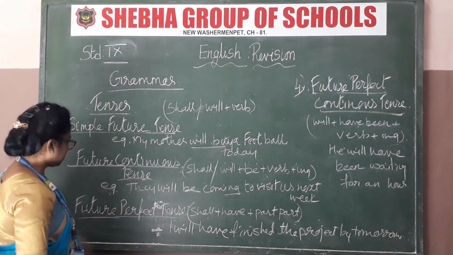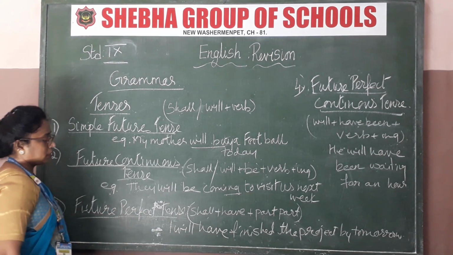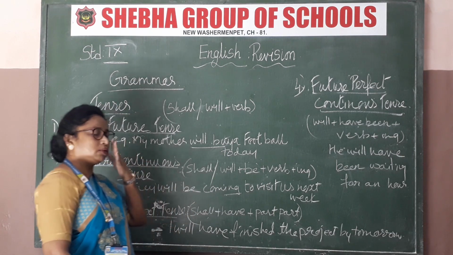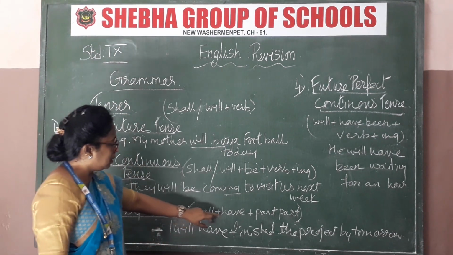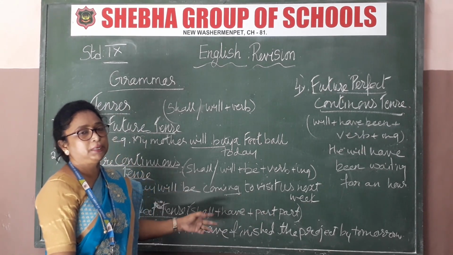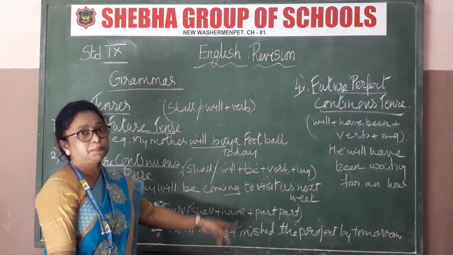Got that? Next is future perfect tense. Perfect tense, of course, what is that? Have. Nothing else will be coming, have or has. Now here see, shall or will plus have plus past participle. The verb has to be in the past form, then only is it a past participle.